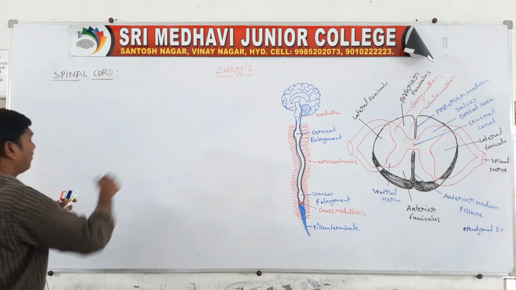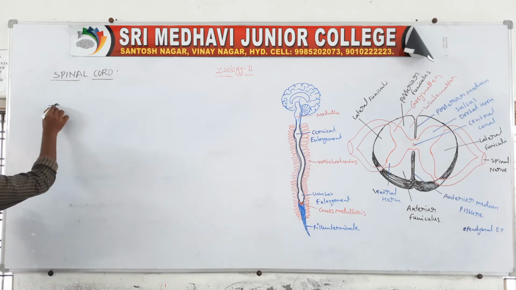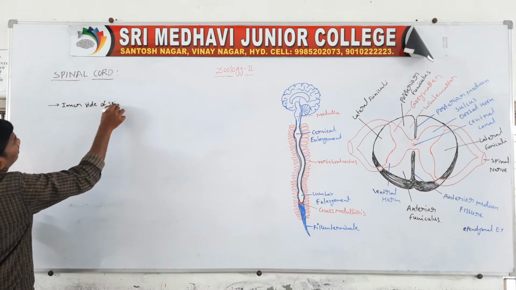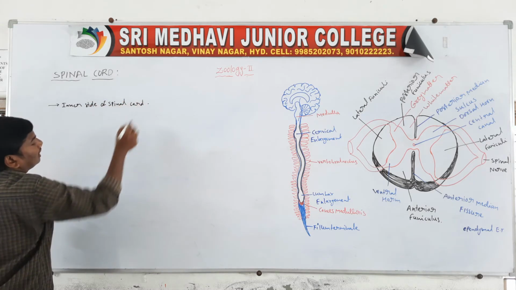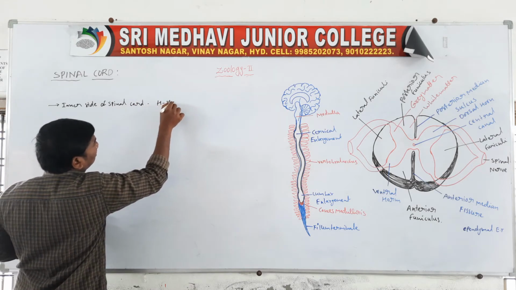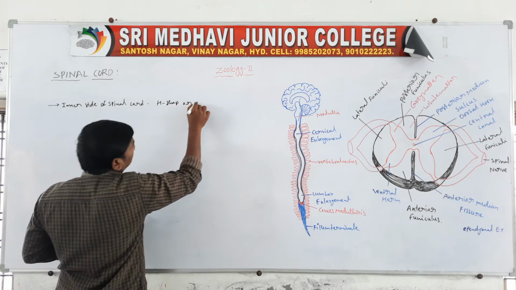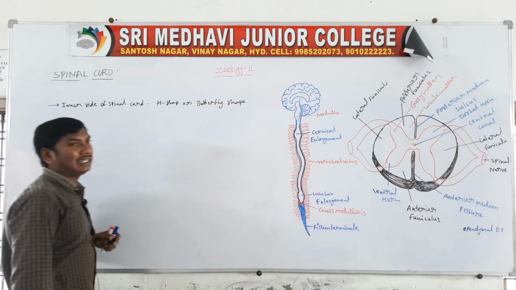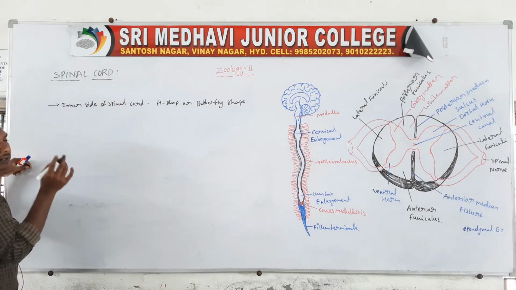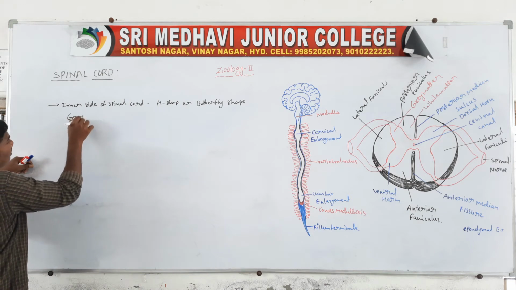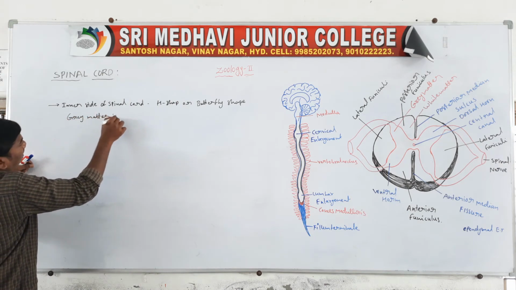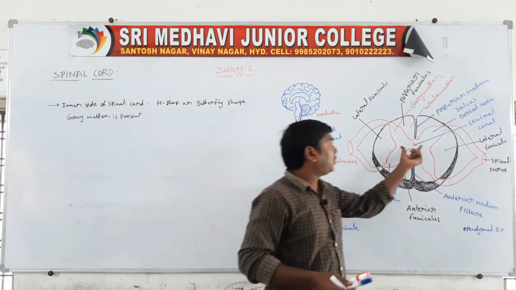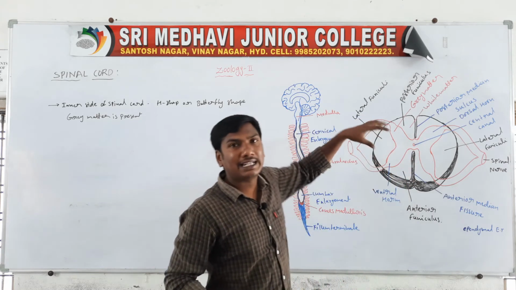On the inner side of the spinal cord, they contain grey matter. It looks like an H shape or butterfly shape. The inner side of the spinal cord contains H-shaped or butterfly-shaped grey matter.